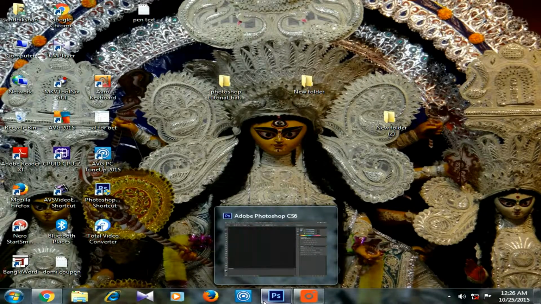This is a Photoshop tutorial about performing the same task on every image file in your folder. Suppose we have 100 pictures in a folder and we want to apply the same style, the same task, to all 100 photos as we have done for a single one.